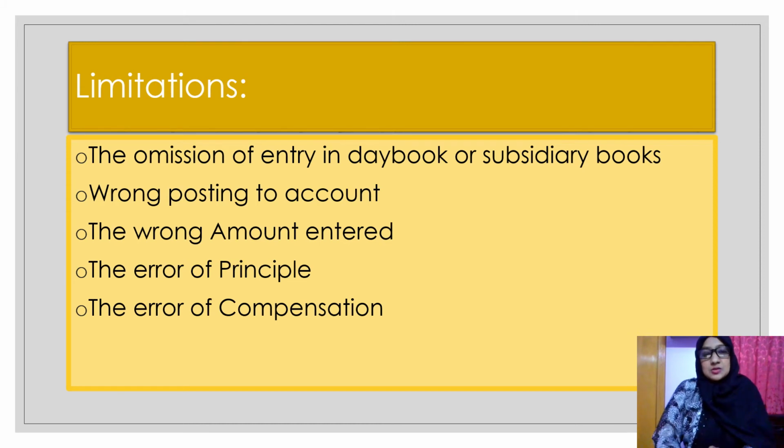So if an accountant makes any of these mistakes, or if the trial balance falls under any of these limitations, the accountant must go through the trial balance once again. So in that case, you should follow the accounting cycle. Firstly, you should see if the journal entries have been correctly entered or not, and the posting has been done in the ledger account or not. If this is completed, then you get the true picture of your trial balance.